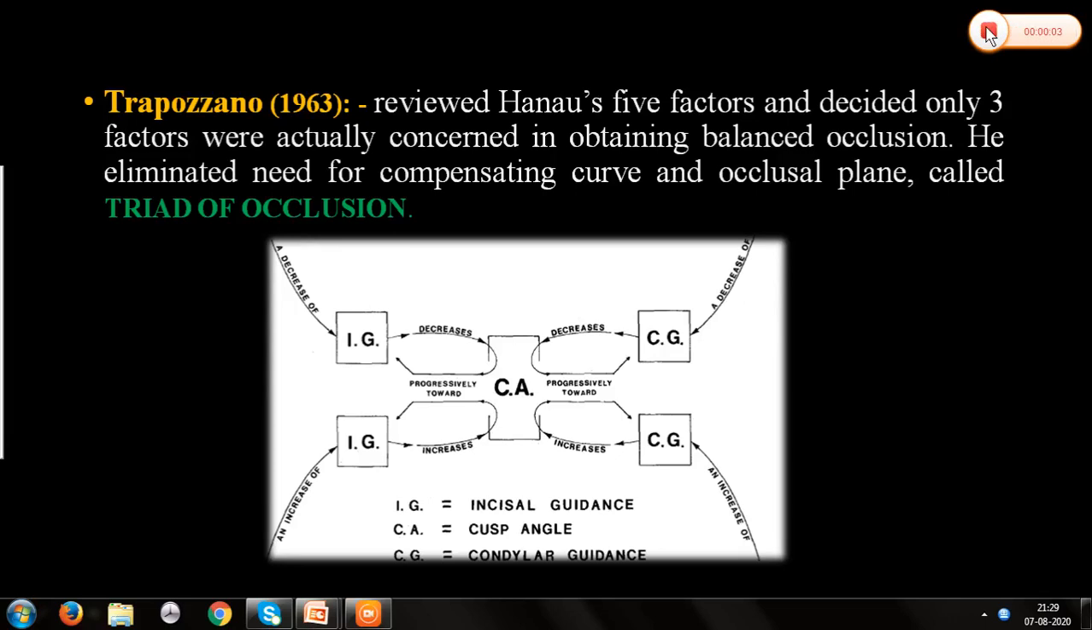Factors affecting balanced occlusion. Previously, we have seen the Hanau's quint, the five factors proposed by Hanau. There are other authors who have proposed various factors or modifications of this Hanau quint.